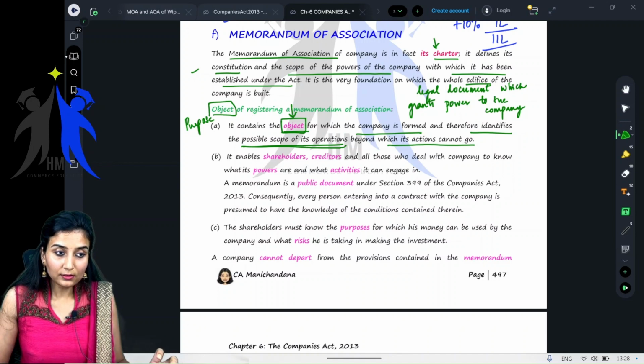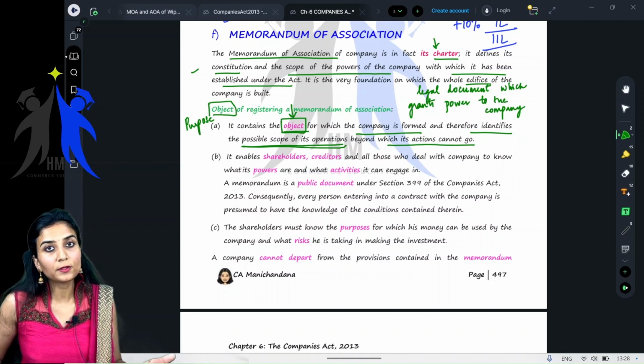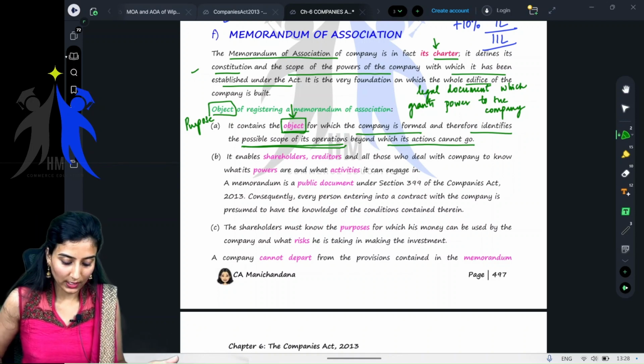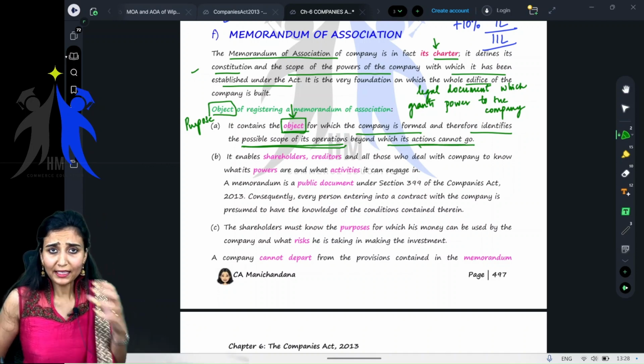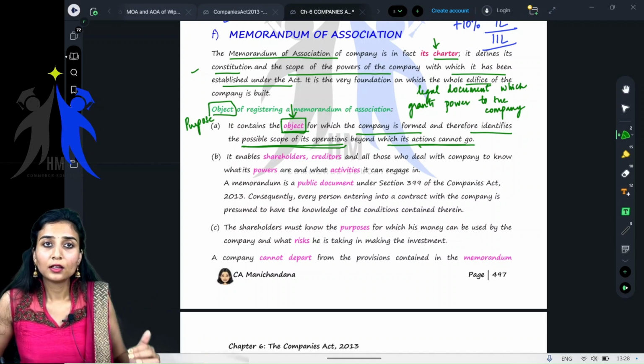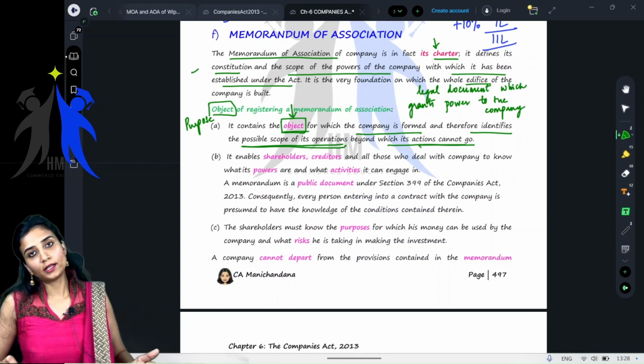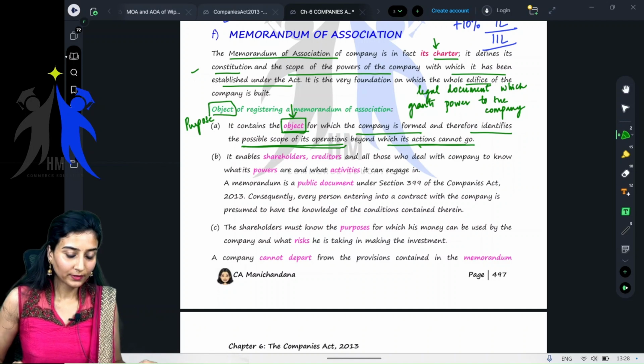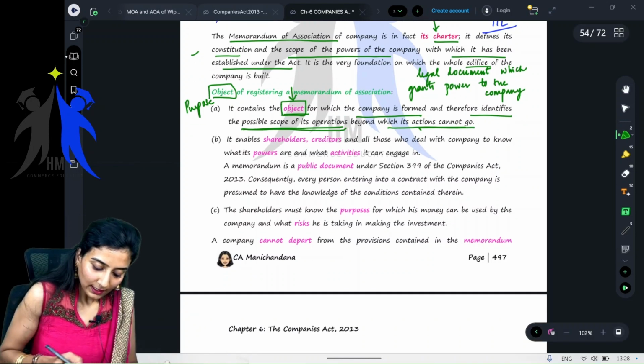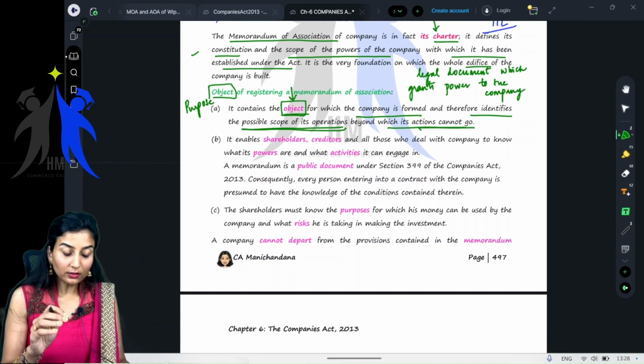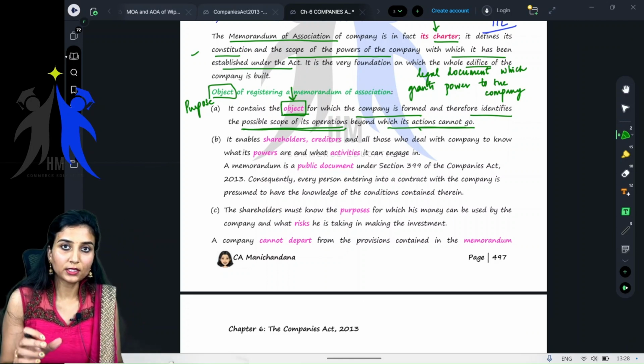So that is the main purpose of the Memorandum of Association, beyond which its action cannot go. Obviously, the company cannot perform anything beyond the powers granted to it by the memorandum. Clear? Yes, ma'am.